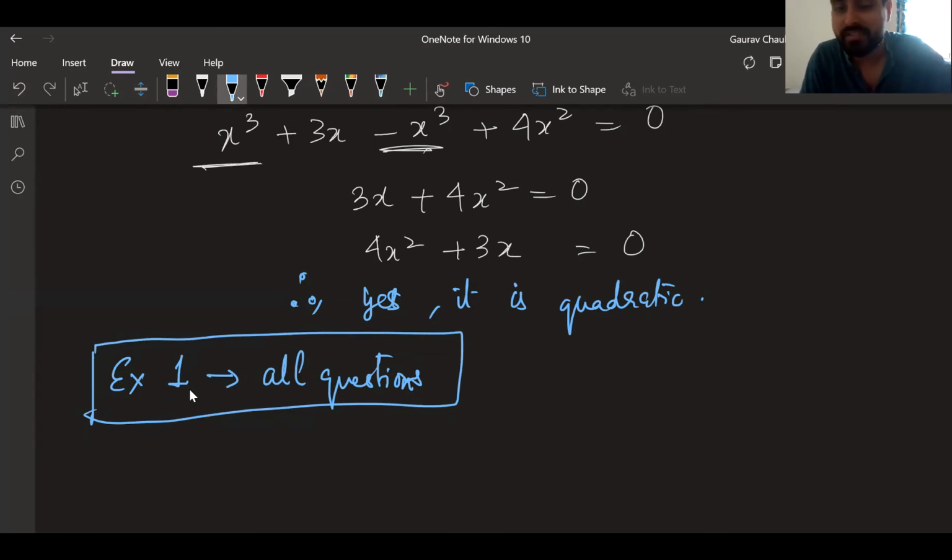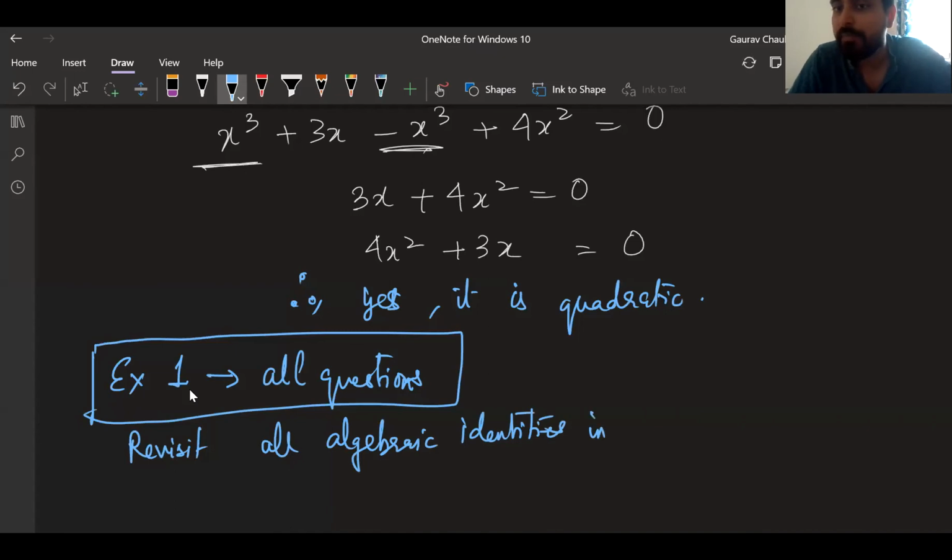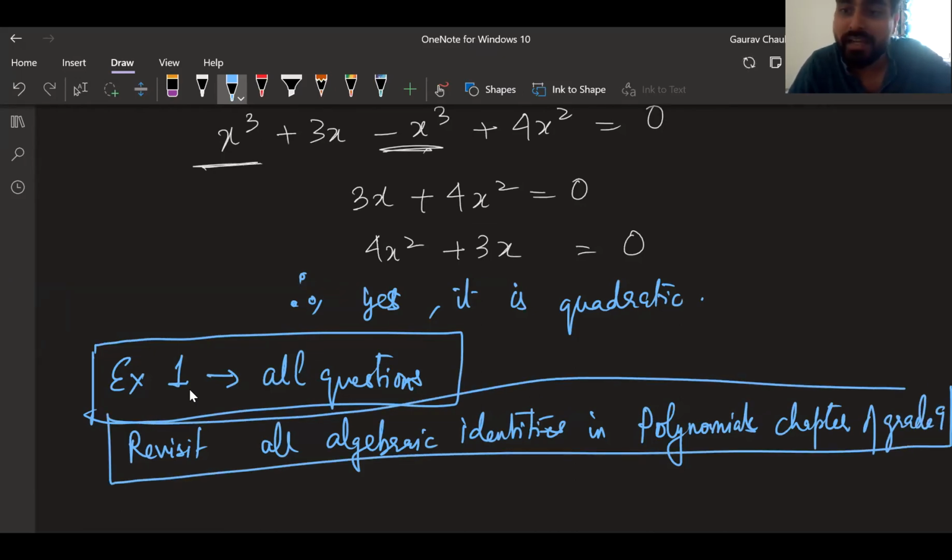And the next homework you have is to revisit all formulas, or basically what is called algebraic identities in the polynomials chapter of grade 9. You have to open your grade 9 notebook and revise all the algebraic identities of the polynomial chapter in grade 9. At least once you have to write it. And I'll be putting a separate assignment for both of these in Teams.